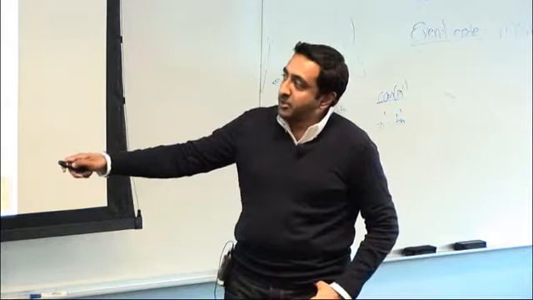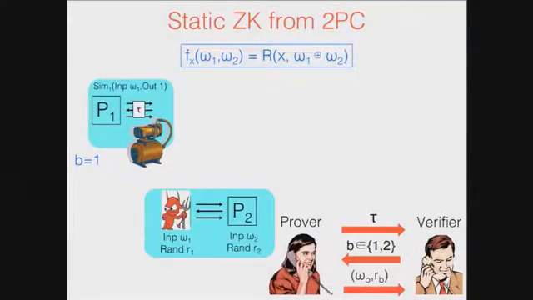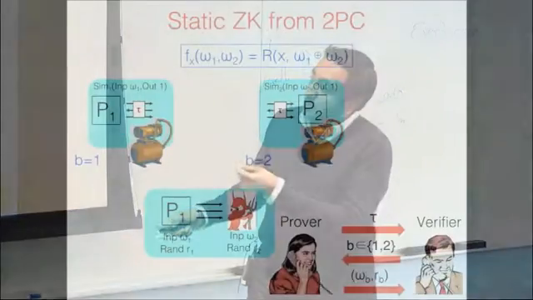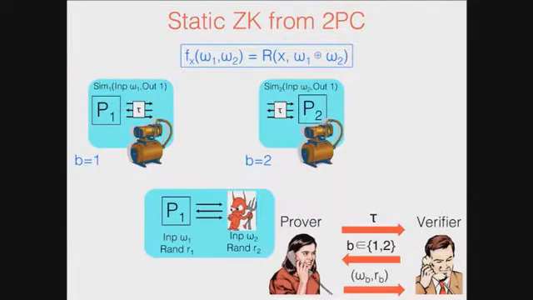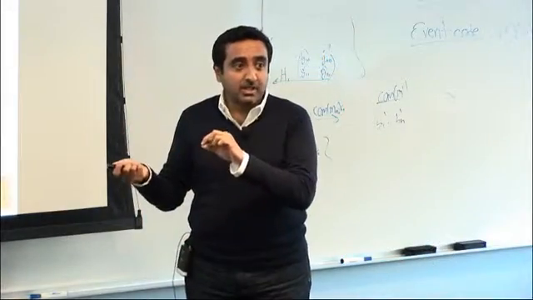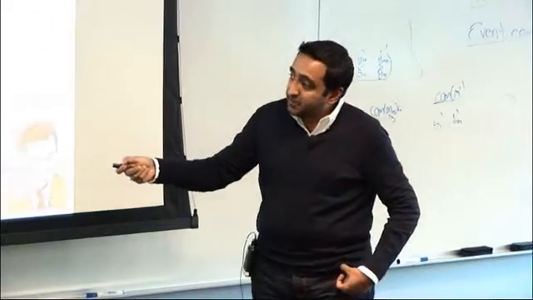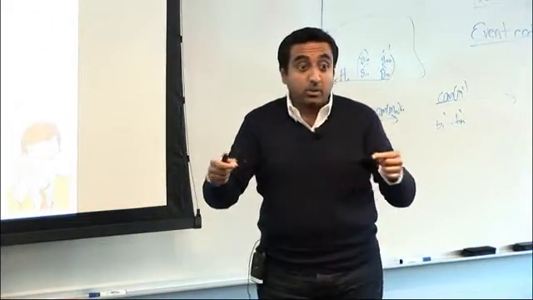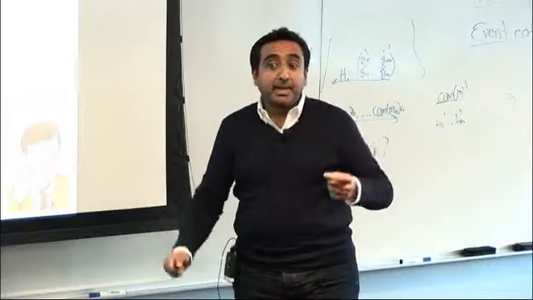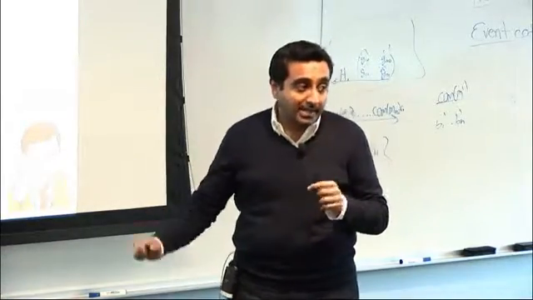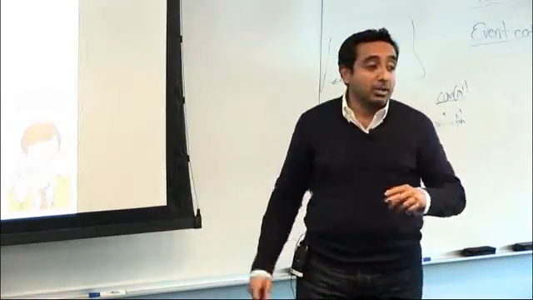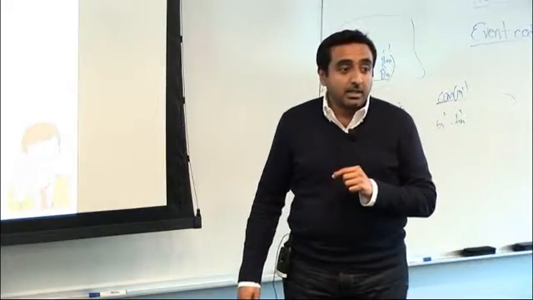I'm just going to tell you that to show the case for b equals 1, we invoke the UC simulation for P1, and for b equals 2, we use the simulation for the second party. There is a subtle point I'm not discussing: I do need some flavor of UC security, because the inputs for P1 and P2 are correlated. They are distributed depending on this W. That's why I need UC security to argue both these indistinguishability hybrids.